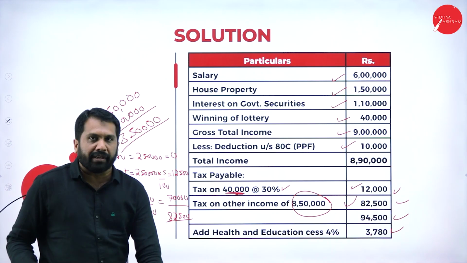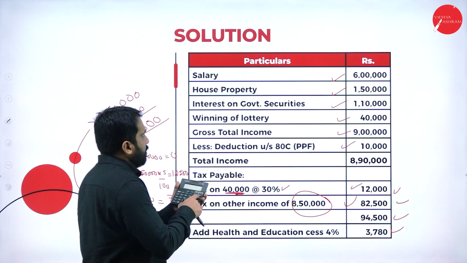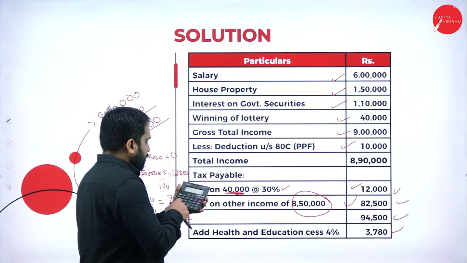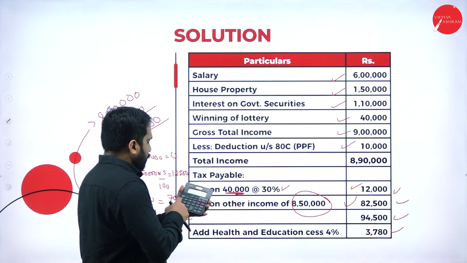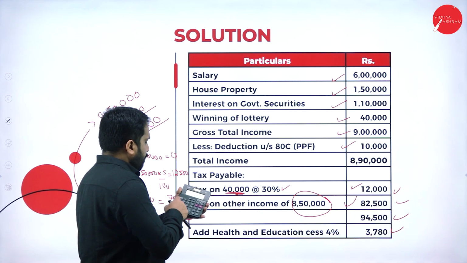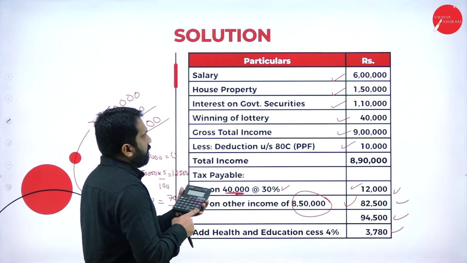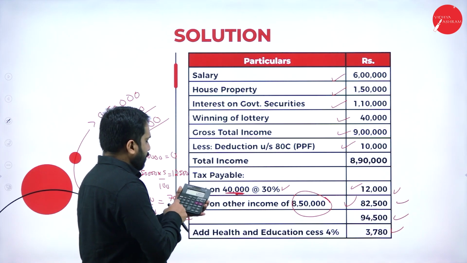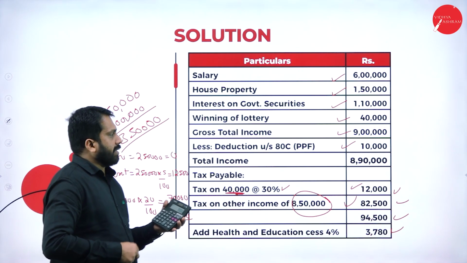Now, if you do the calculation in this, the total value of salary you will get is 6 lakh, then 1,50,000, then 1,10,000, 40,000. So total income will be 9 lakh.